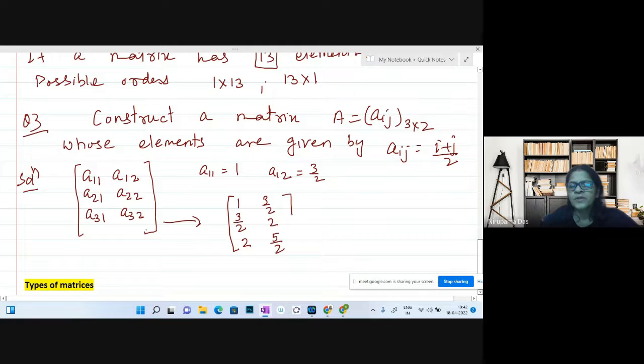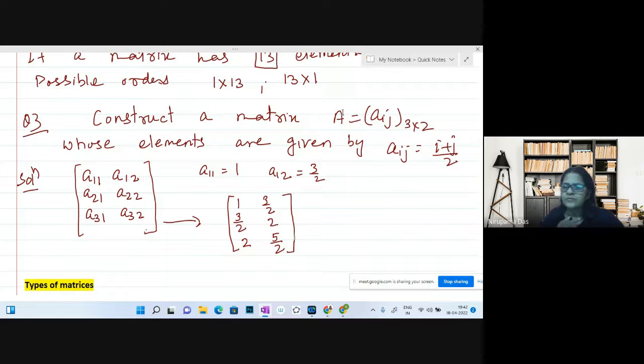So depending upon the rule given to you, you can construct the matrix. The first thing you have to see is the order, whether it is given 3 by 2, 2 by 2, 2 by 3, whatever. First, you have to decide how your matrix will look. Then you follow the rule. There are a couple of questions in NCERT in that exercise you can try.